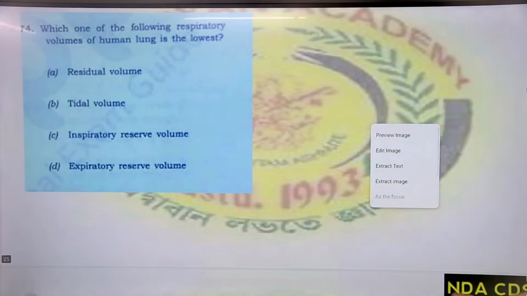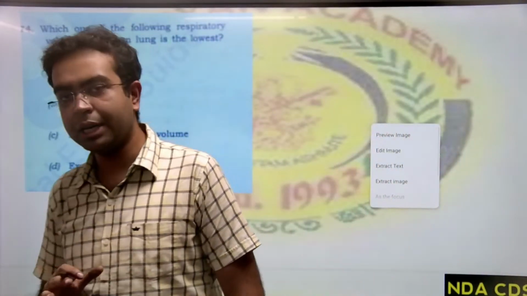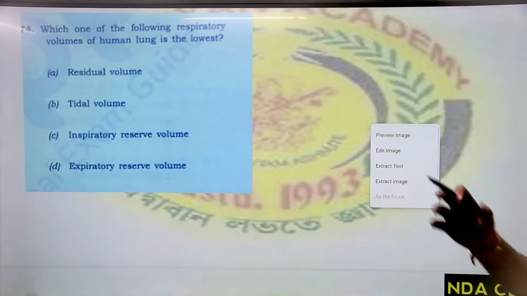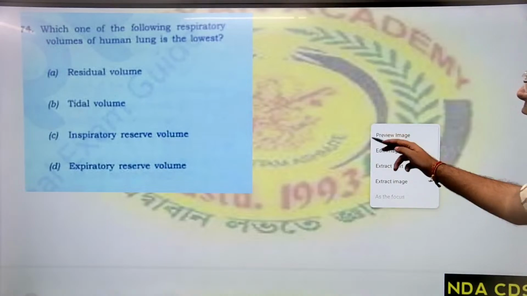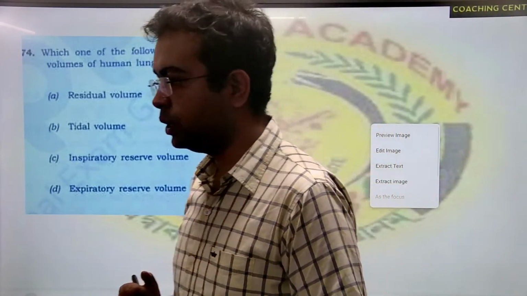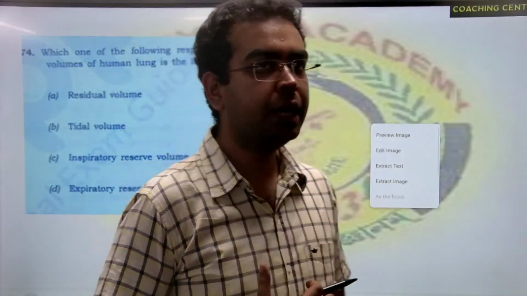Then coming to the next question, which of the following volumes that human lungs have is the lowest? This question was thoroughly discussed in the class many times. Even with the values for a normal human. Okay? If you look at the answer here, the answer is residual volume. Now, what does residual volume mean? Residual volume means that if you are